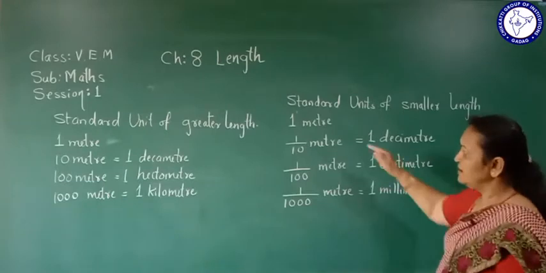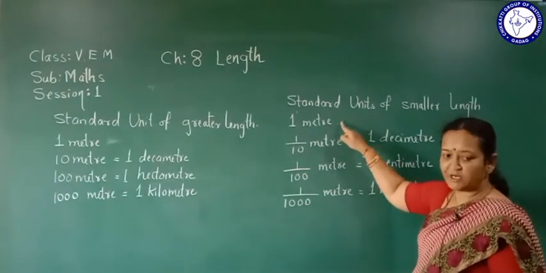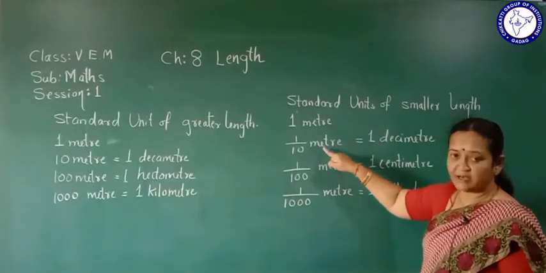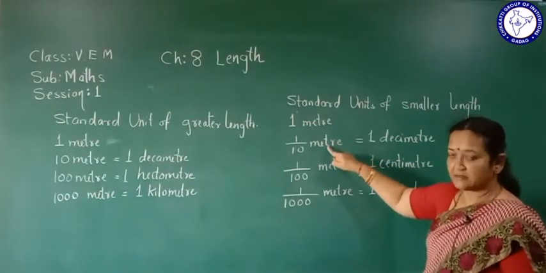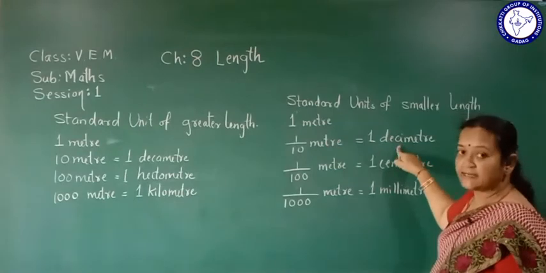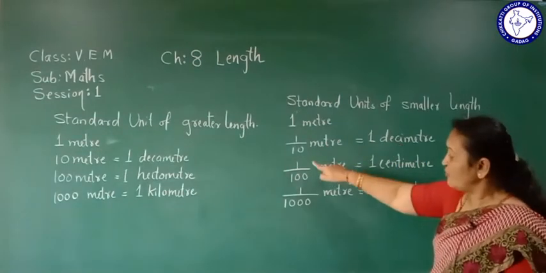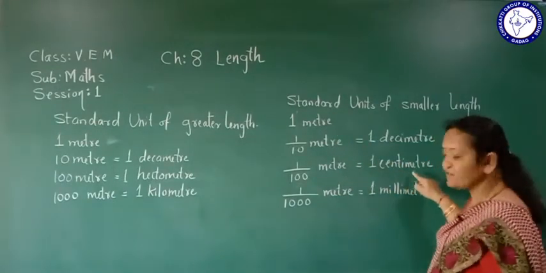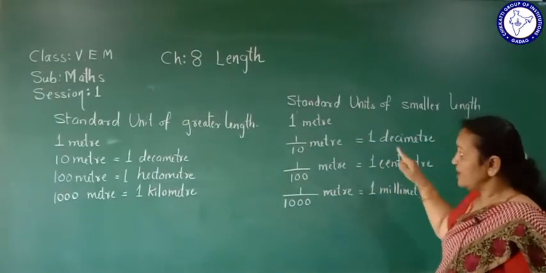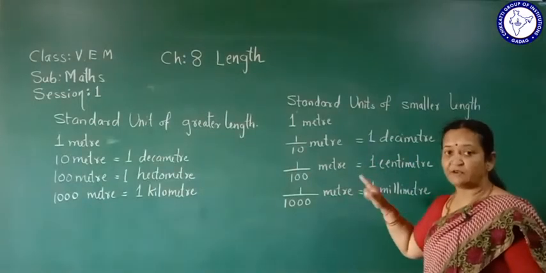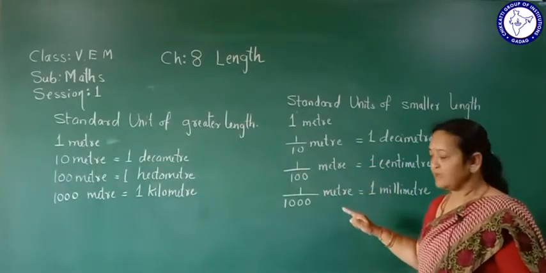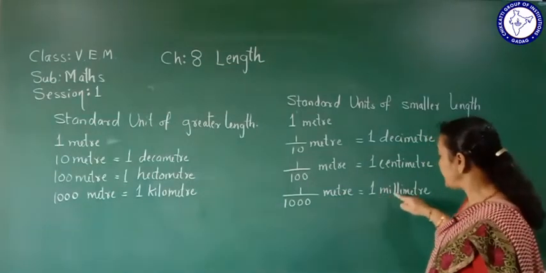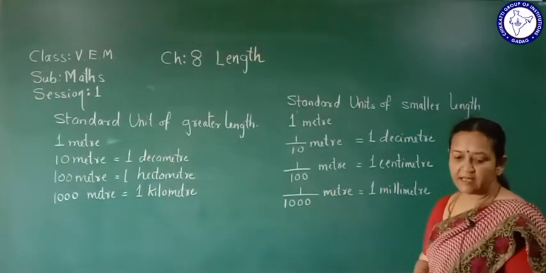Check here. 1 meter is a standard unit to find the length. If that 1 meter is divided into 10 parts, then each part is called 1 decimeter. Then the 100th part of 1 meter is 1 centimeter. If this 1 meter is divided into 1000 parts, the 1000th part of a meter is called 1 millimeter.